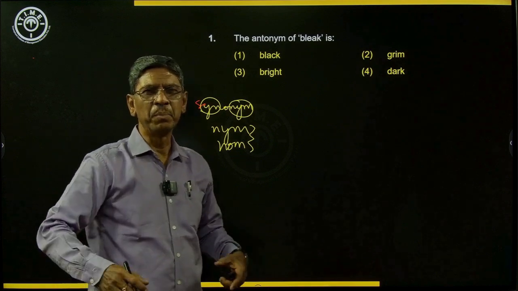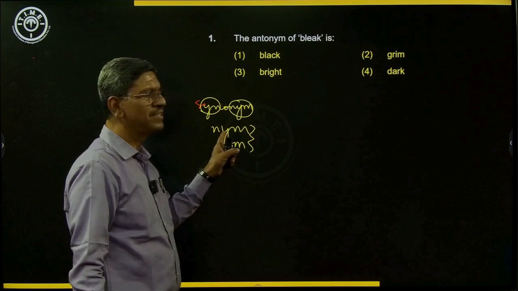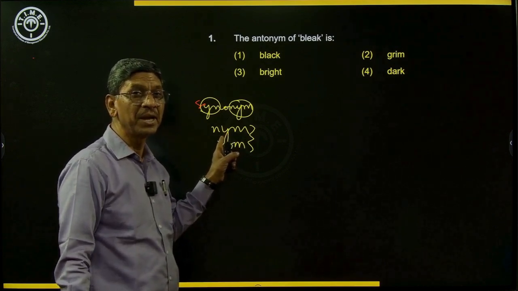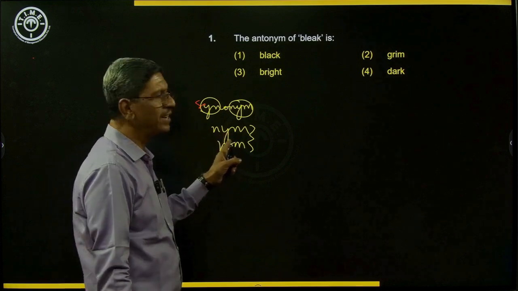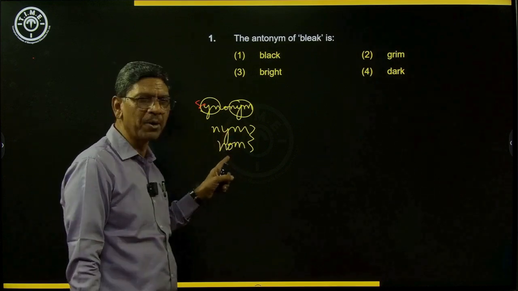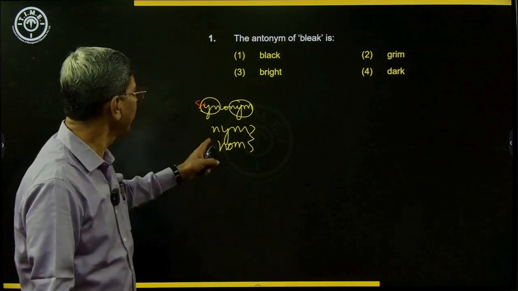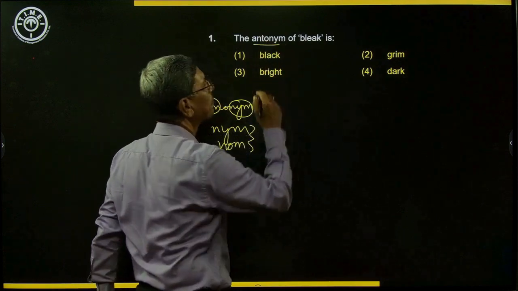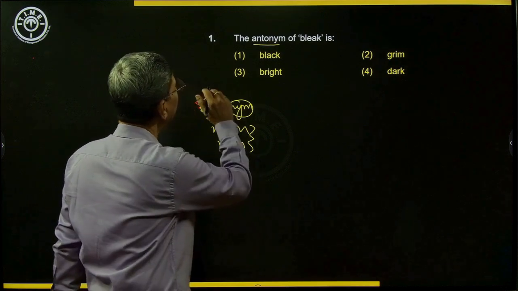So we have binomial nomenclature. We have synonym, antonym, acronym, pseudonym, anonymous. Wherever nym comes, it is related to name. Wherever nom comes, also it is related to name. So when we say antonym, it is opposites. That is how the word has come. Nym means name. All right. So what is the antonym?